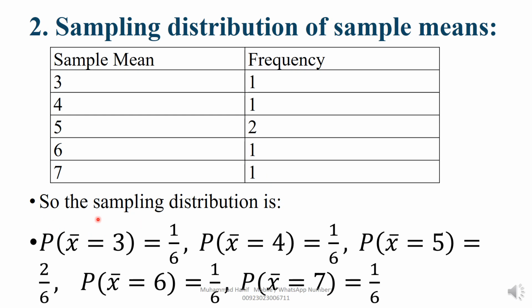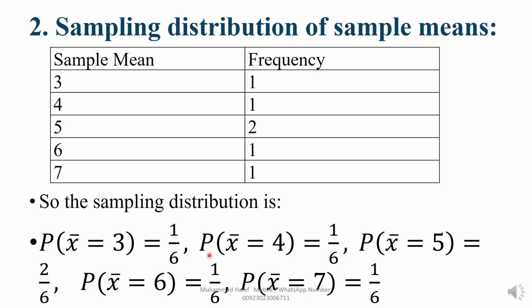So the sampling distribution: x equal to 3. The probability of x equal to 3 is 1 divided by 6. We add all the frequencies; the total is 6. Then 1 divided by 6.